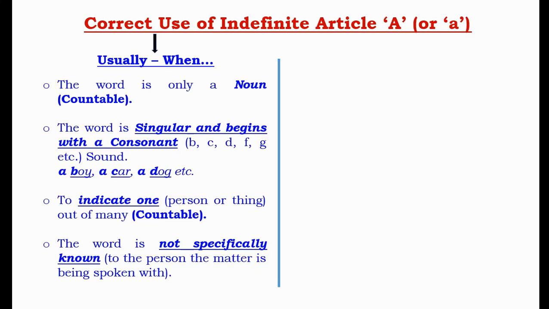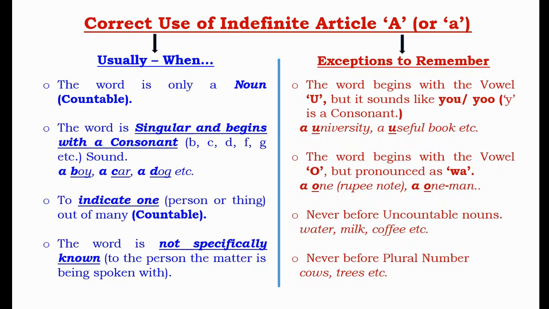There are a few exceptions in using this indefinite article a which should be remembered. That is, when the word begins with the vowel u but it sounds like you, the spelling being you or yoo.